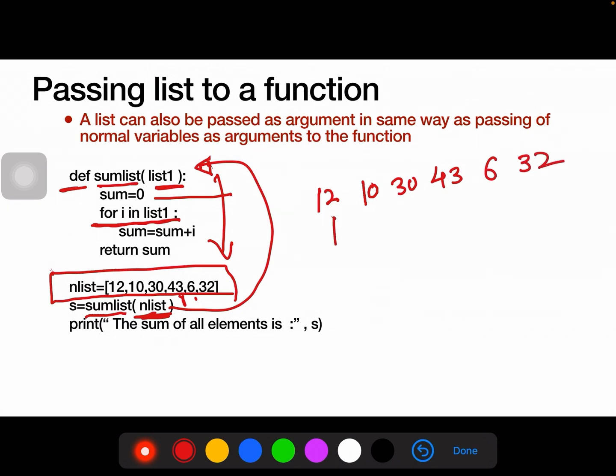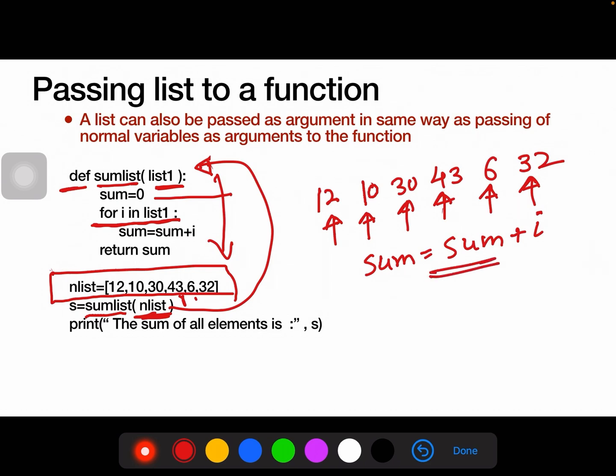i will have these values one by one, and with the help of this statement, sum equals sum plus i, means in the previous value of sum we are adding the value of i. That means it will calculate firstly 0 plus 12, then within this sum it will add 10, then within this all sum it will add 30 and so on.